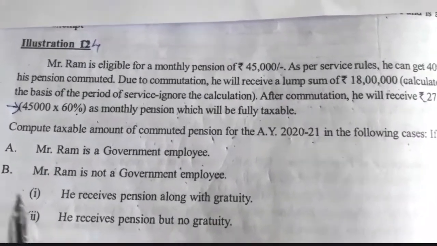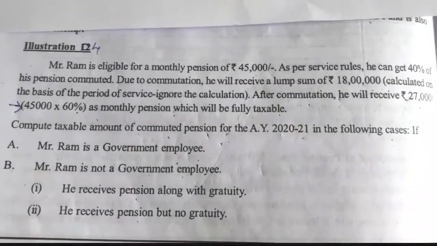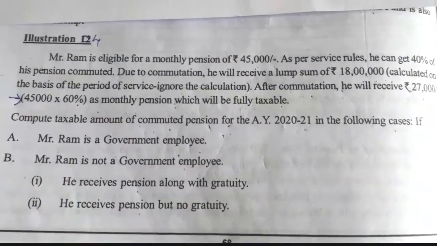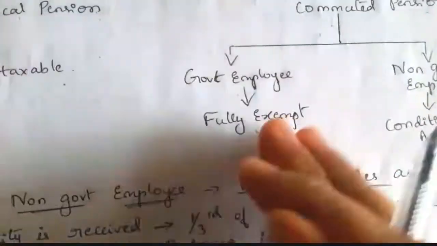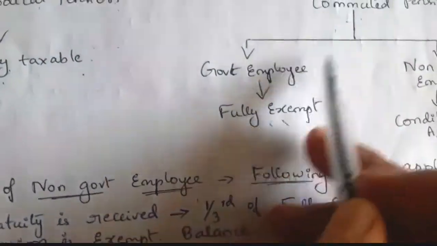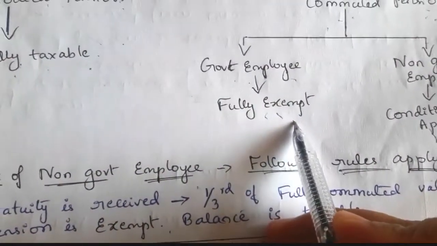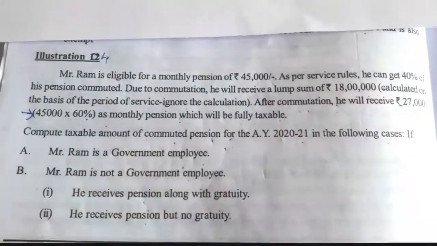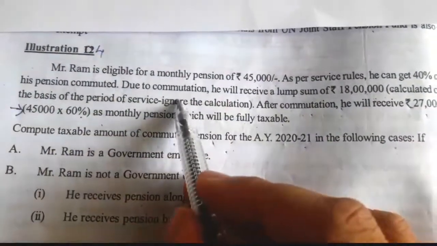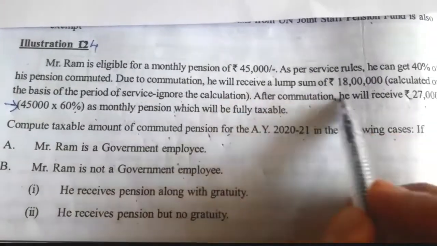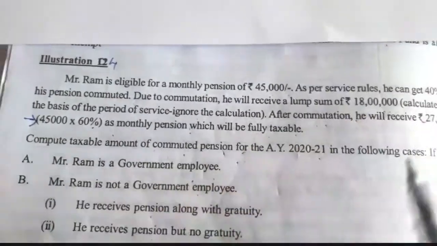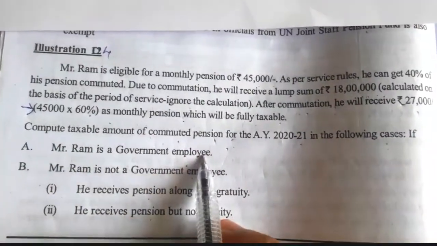So under that, first one is Mr. Ram. Mr. Ram is a government employee. So what is the rule in case of a commuted pension? Here we are going to compute the commuted pension. If he is a government employee, it is fully exempt. So the commuted pension he receives, that is a lump sum amount of 18 lakh, is fully exempt in the case of a government employee.